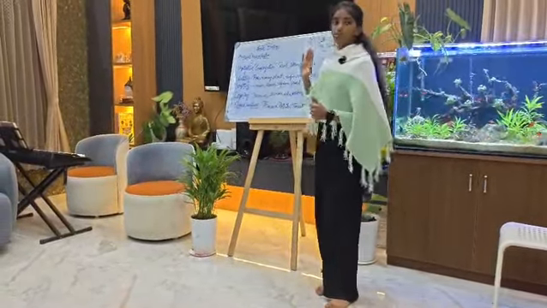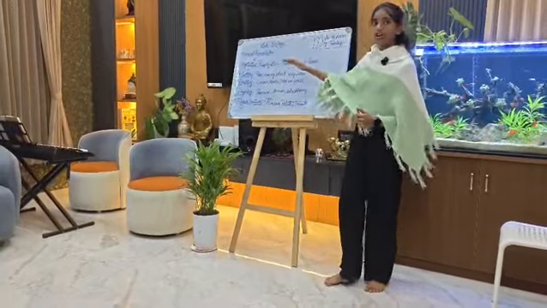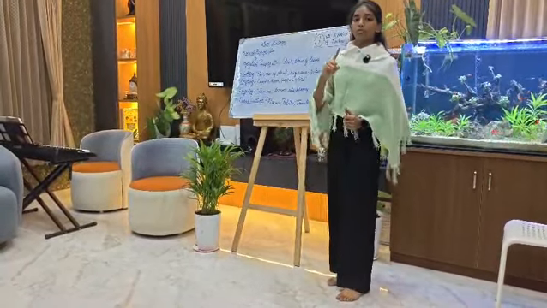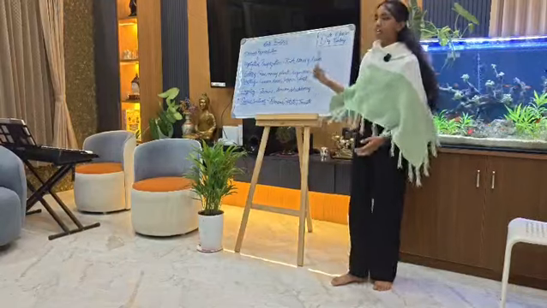So this was all about the types of vegetative propagation and also one of the important types of asexual reproduction, that is vegetative propagation.